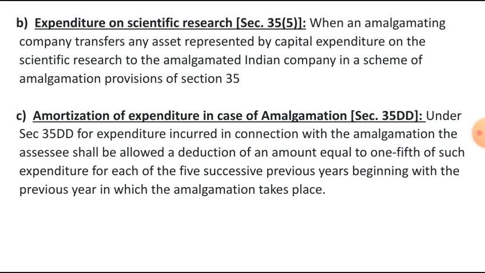Next one is amortization of expenditure in case of amalgamation, section 35DD.